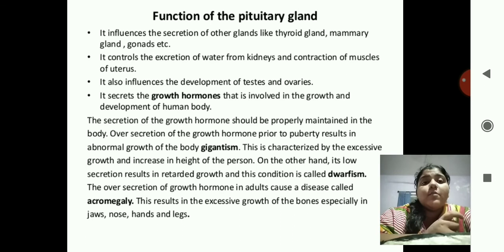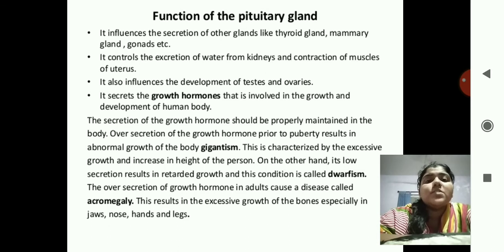This is a very important thing to remember in the pituitary gland: the growth hormone, how tall you can be, is regulated by the pituitary gland. Just imagine if your growth hormone is not maintained properly, what will happen?